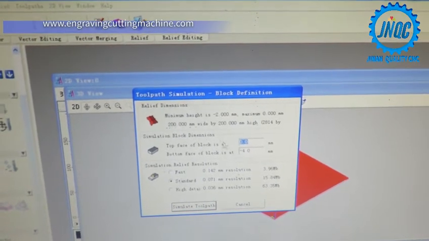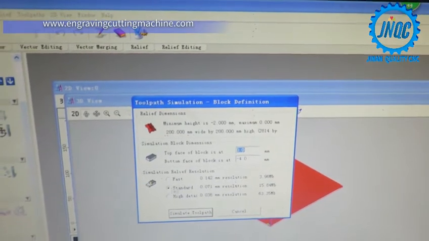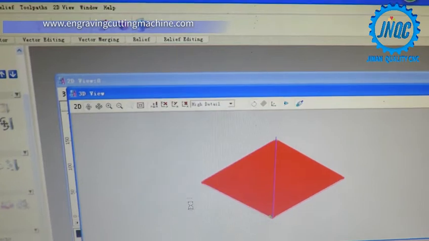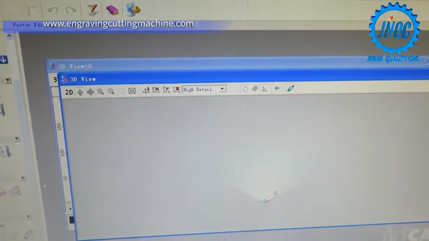Simulation block diameter. Simulation fast standard. This is fast standard virtual thing. And we can see it.